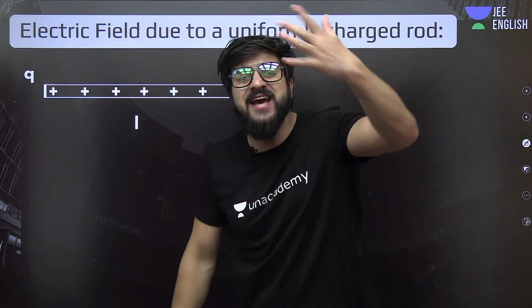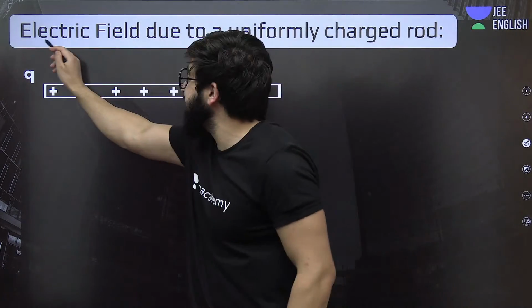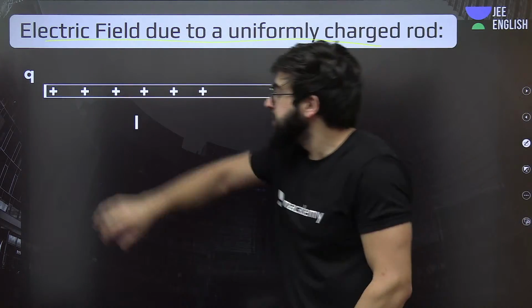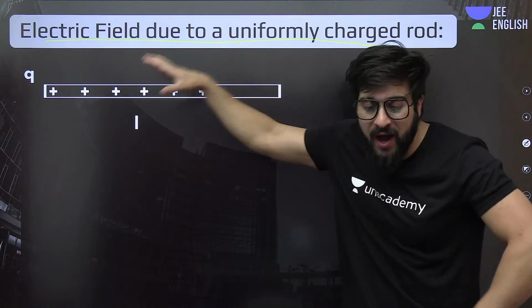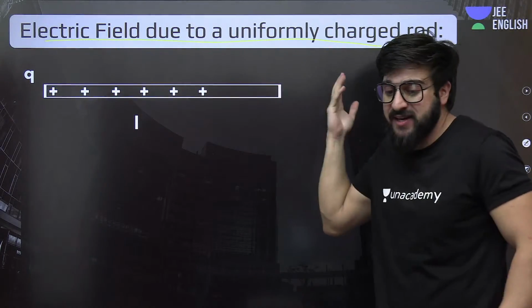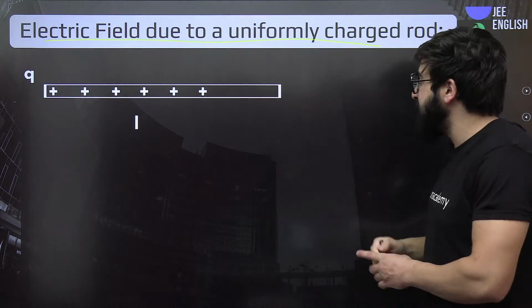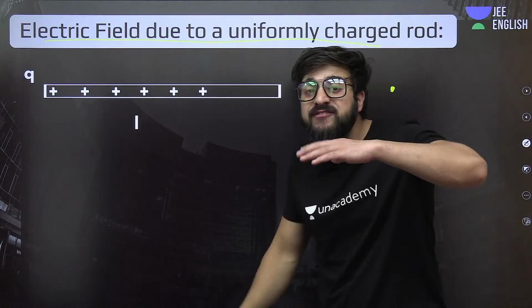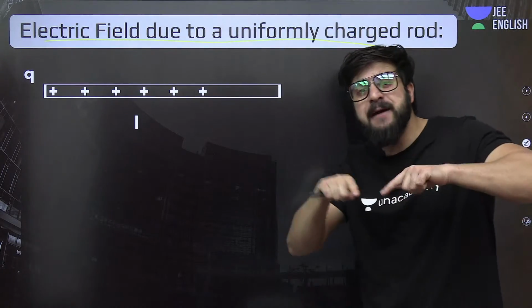So the first case that we will be discussing is the electric field due to a uniformly charged rod. If I say this is a rod over here, a wire, on this rod, charge Q is placed. If I ask you to tell me the electric field at this point exactly, how are you supposed to tell me? What is the approach that we use?